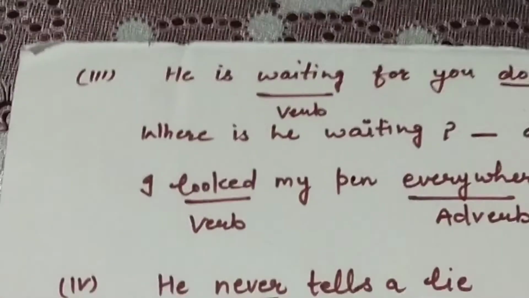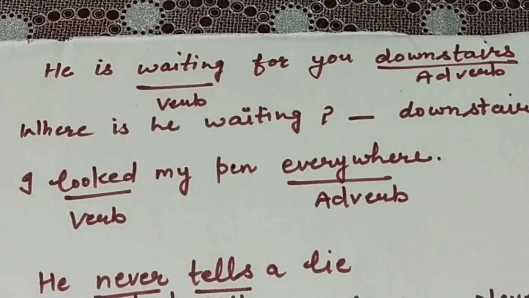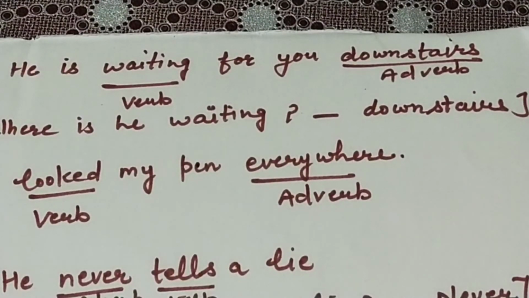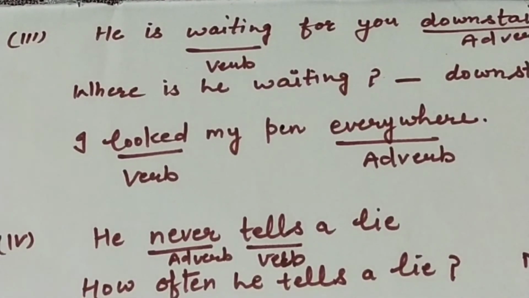Next is, he is waiting for you downstairs. Where is he waiting for you? Downstairs. If we ask the where question to the verb waiting, then the answer comes downstairs. That's why downstairs is also an adverb. I looked for my pen everywhere. Where did I look for my pen? Everywhere. Everywhere is also an adverb.